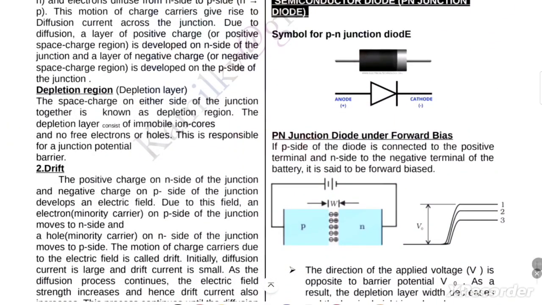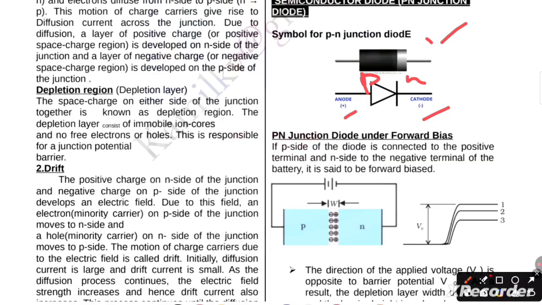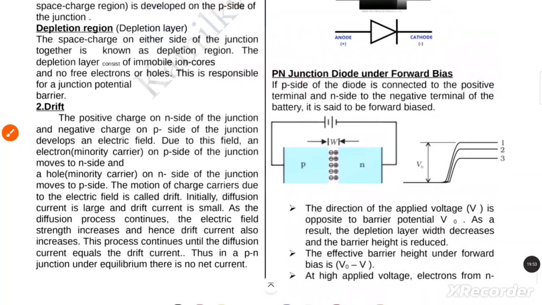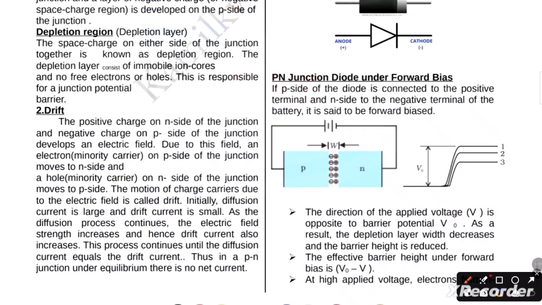Now, the semiconductor diode, the junction diode, and the symbol of the diode: anode and cathode, P and here is N type. Okay. Now, the p-n junction diode under forward bias. I'm going to discuss with you the p-n junction diode under forward bias. It is very important for you. For forward bias, you can see, here is the positive terminal, here is the negative terminal; positive connects with P and negative connects with N. If the P side of the diode is connected to the positive terminal and the N side to the negative terminal of the battery, it is said to be forward biased.